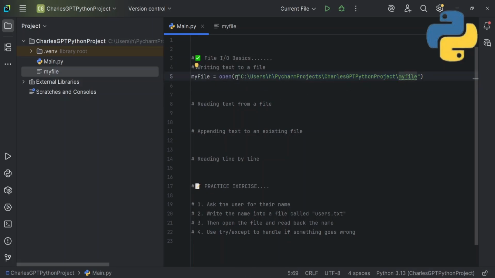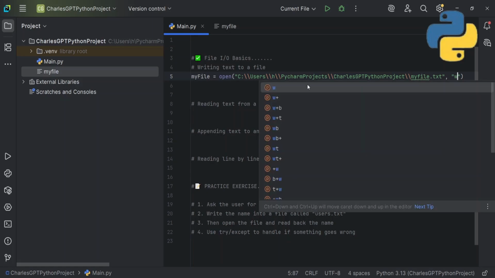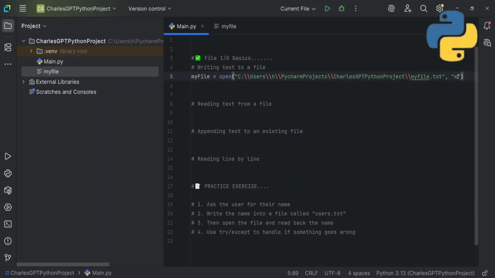Or, if you don't want to do this, you can use double backslashes. Then open my file dot txt. I think it's dot txt. Oh yeah, I think that's it. Then you put your comma right here. Then what I'm going to do next is you add another double quote and write W. This W means that you want to write to the file.